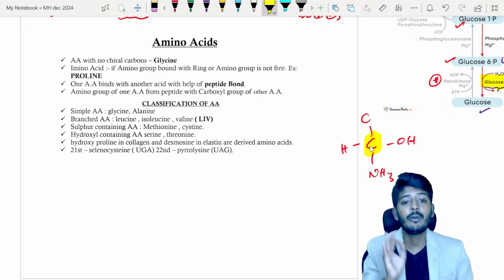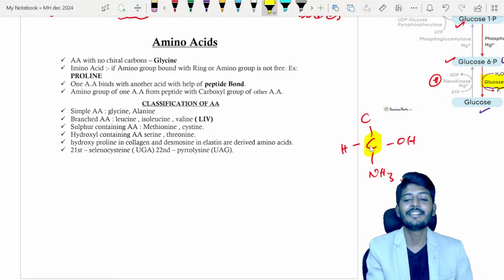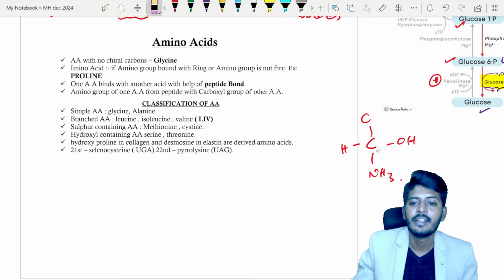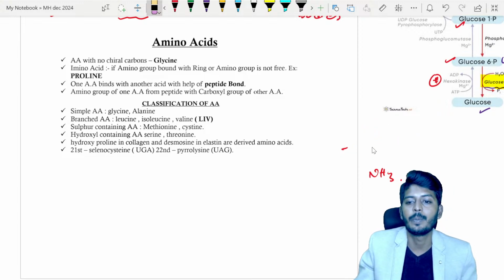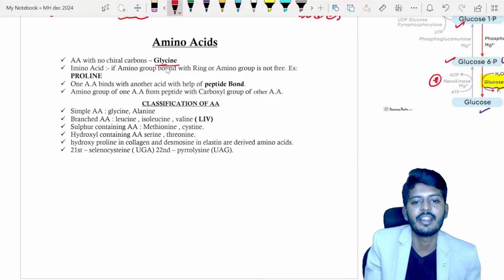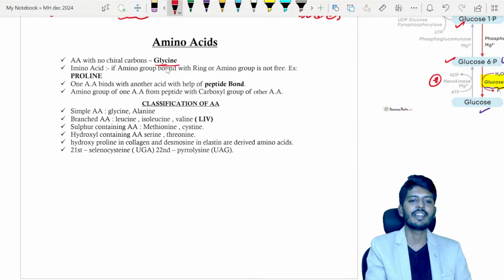Not "chiller" carbon, beta. What is that? Chiral carbon. Chiral carbon means which is bound to 4 different groups. So, chiral carbon: the amino acid which does not have any chiral carbon is glycine.